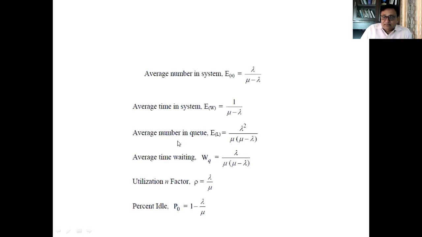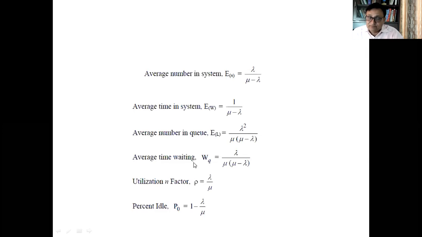Third, the average number of persons in the queue. First we calculated the average number of persons in the system. Now we will calculate the average number of persons in the queue. The simple formula is E(L), where L represents the line. That is lambda squared over mu into mu minus lambda. So this will be the formula for finding out how many persons are in the queue or in the waiting line.